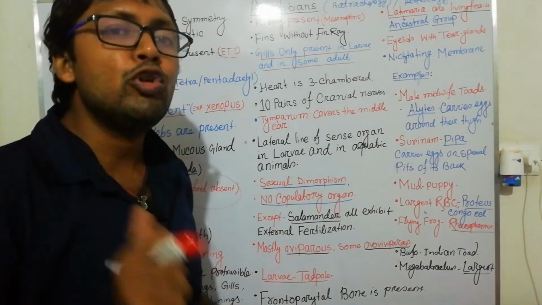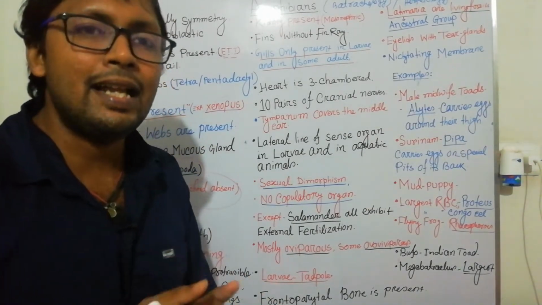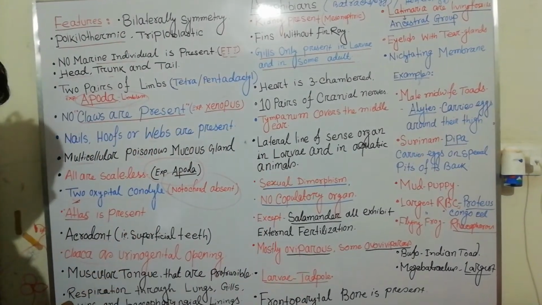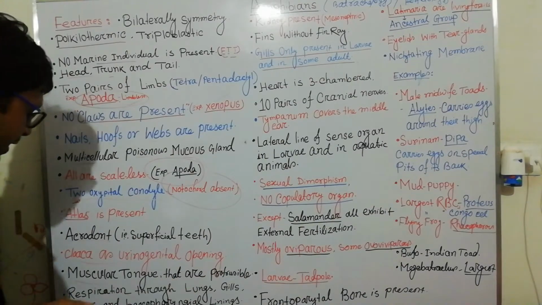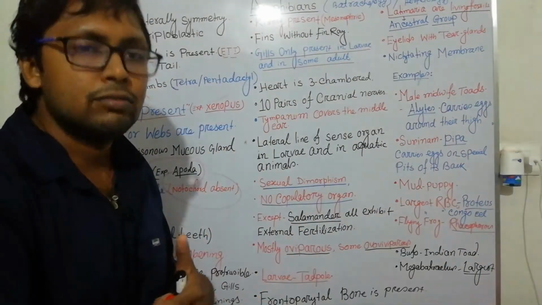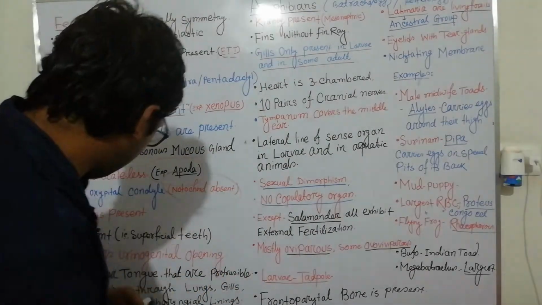Cloaca is present as a urinogenital opening, as we have seen in Chondrichthyes. A muscular tongue is there; the tongue is muscular and protrusible. They release their tongue for catching prey.